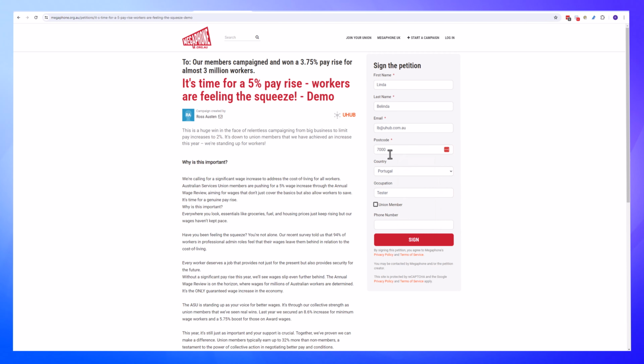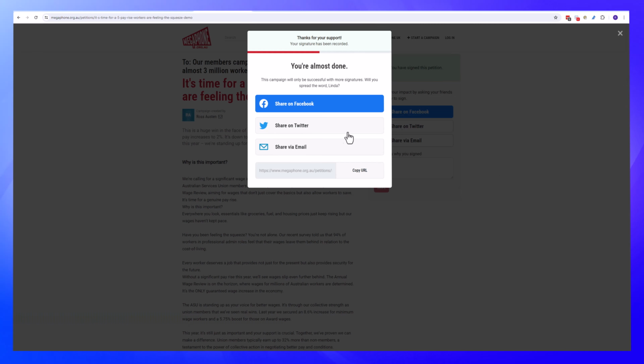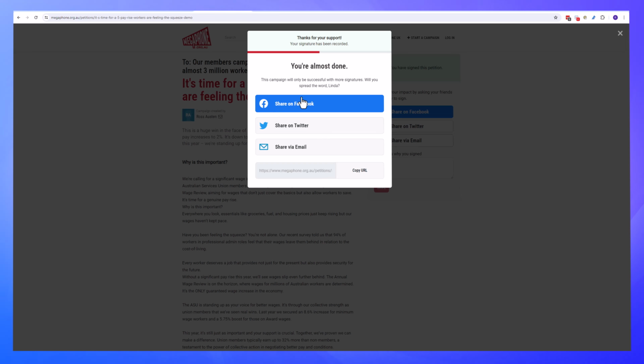Now I keep referring to it as a prospect record, but really that's configurable. You can set it up to create any particular type of iMIS record you like. So there you go. As Linda Belinda, I've signed my petition. I can now share that to Facebook, tell my friends about it, and help drive the campaign. So it's really a community-driven effort here.